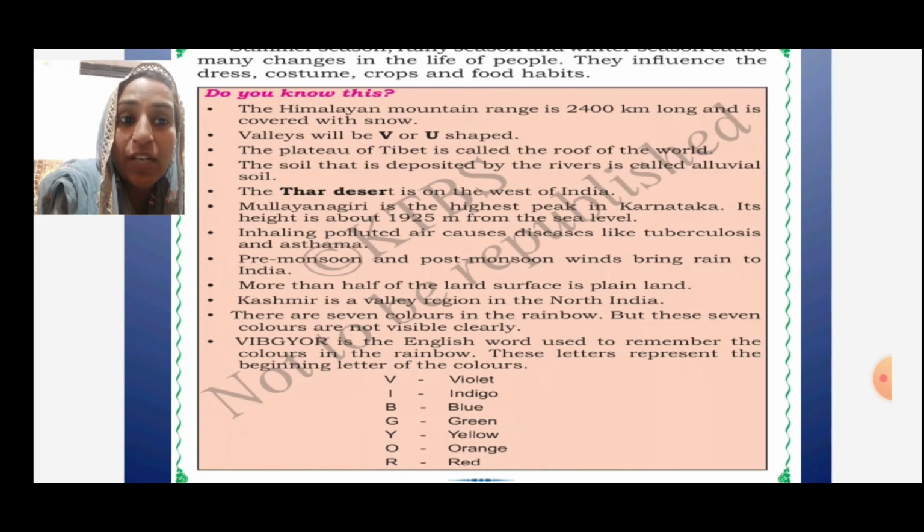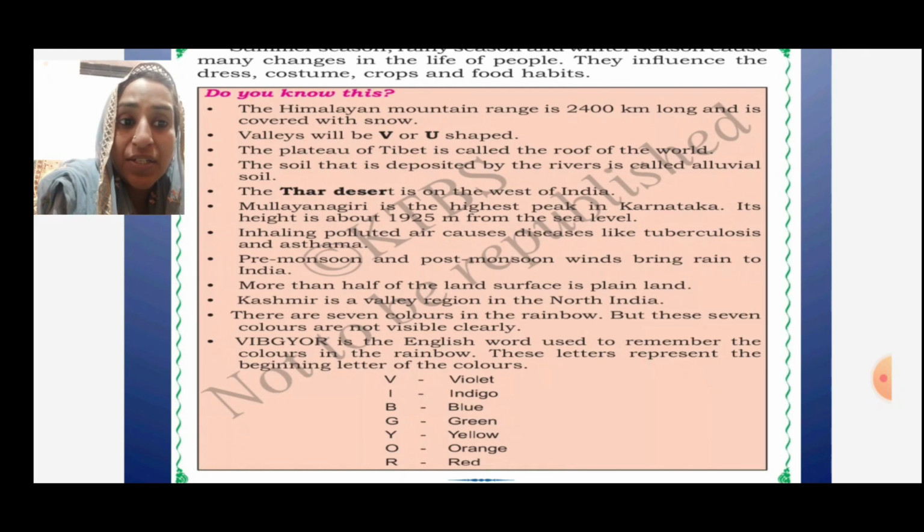Inhaling polluted air causes diseases like tuberculosis and asthma. Pre-monsoon and post-monsoon winds bring rain to India. More than half of the land surface is plain land. Kashmir is the valley region of North India. There are 7 colors in the rainbow, but these 7 colors are not visible clearly.